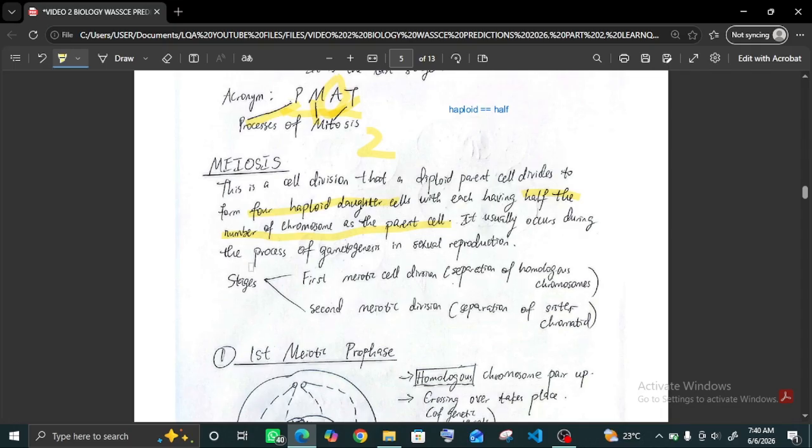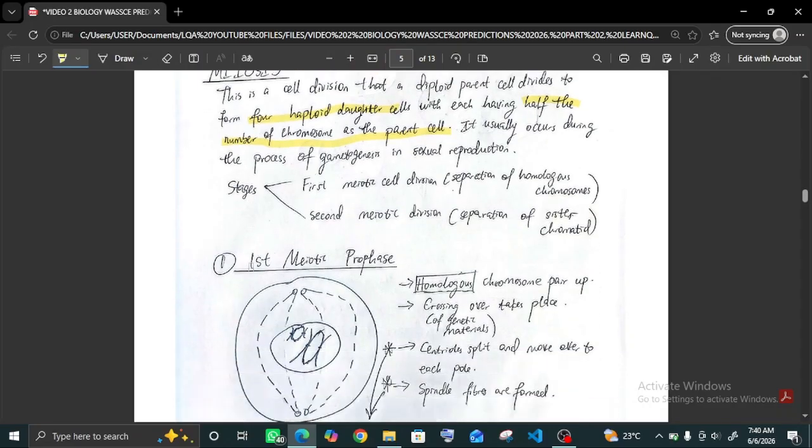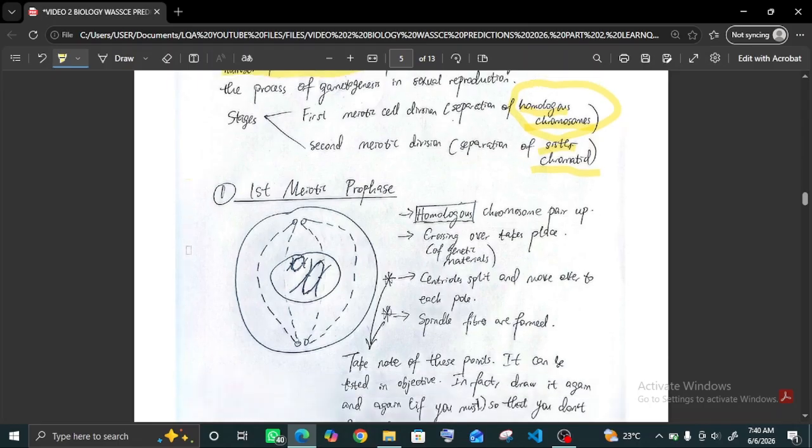There are 2 major stages in meiosis, which are the first meiotic cell division and the second meiotic cell division. You also understand why we have to have 2 meiotic cell divisions. In the first meiotic cell division, the homologous chromosomes separate, while in the second, the sister chromatids separate, just like mitosis. Homologous chromosomes do not separate in mitosis. There are no homologous chromosomes in mitosis, or rather, there are homologous chromosomes, but they do not separate.